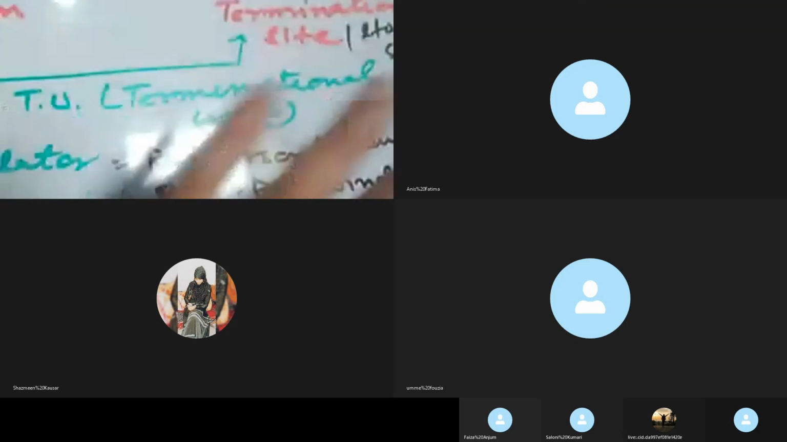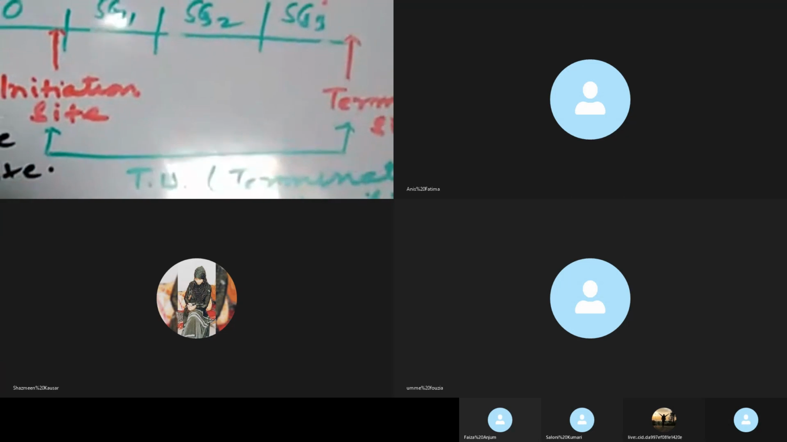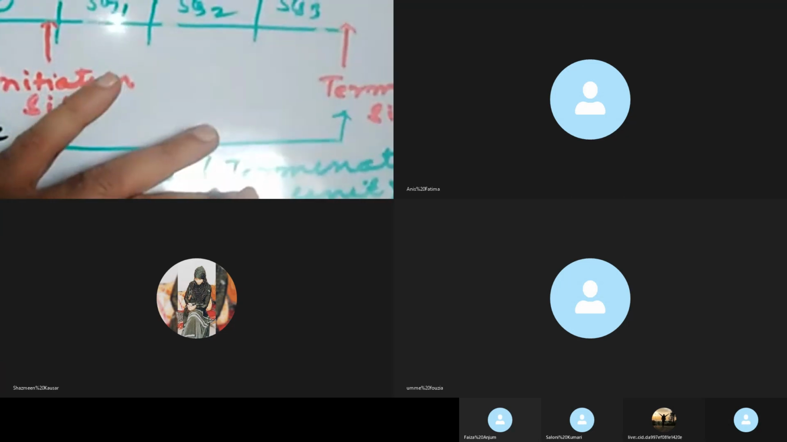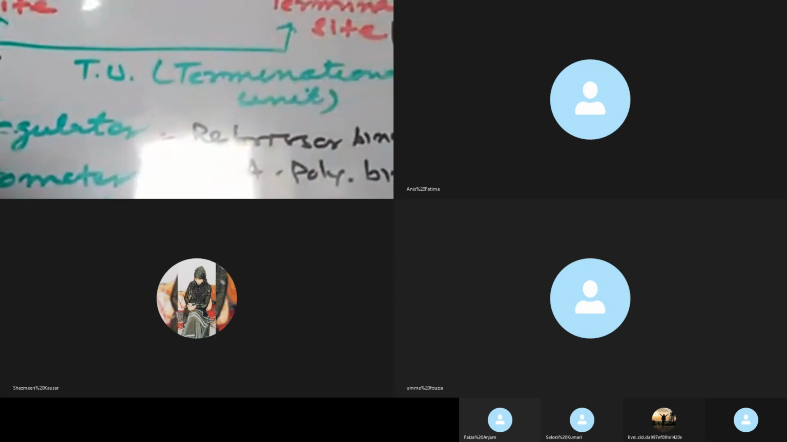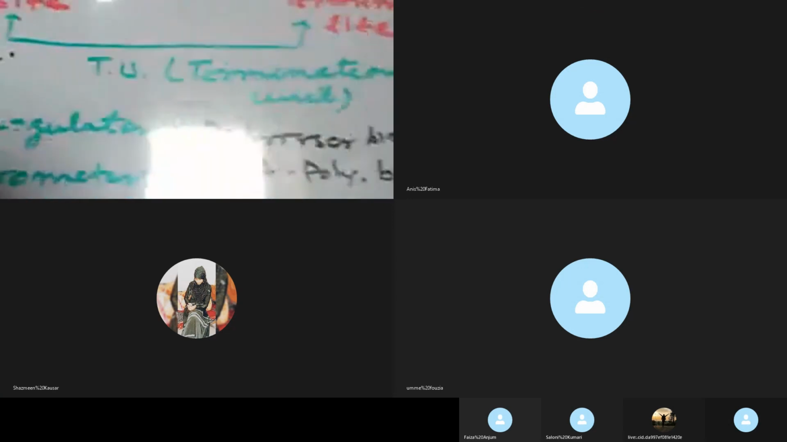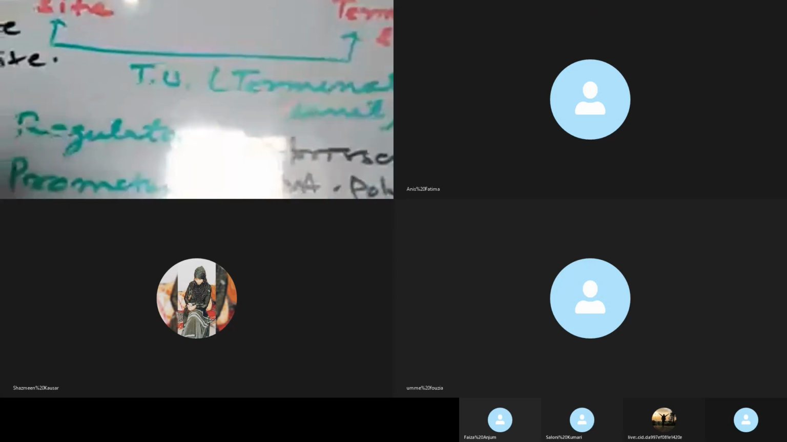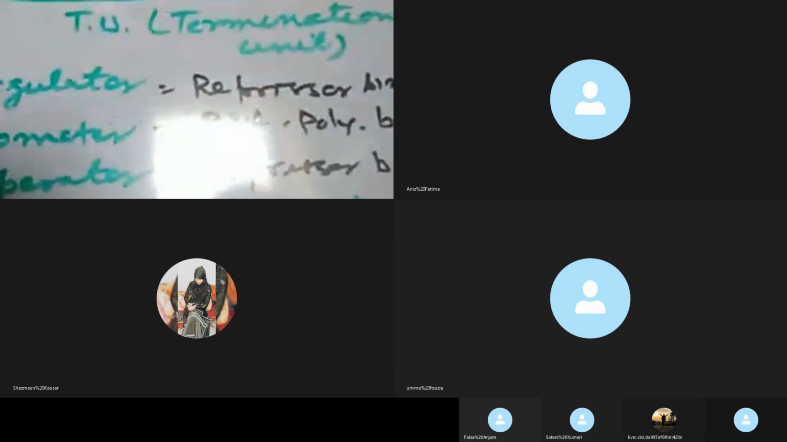Promoter is the RNA polymerase binding site. Regulator region is meant for the synthesis of the repressor protein. Structural genes are known as cistrons, which are transcribed to produce proteins. TU, the transcriptional unit, and the operon, part of the DNA consisting of the promoter, operator, and structural genes. So these are the structures.